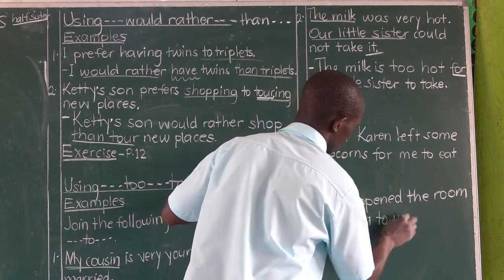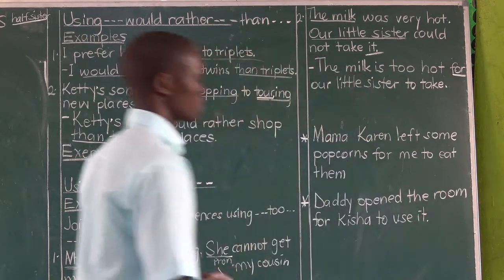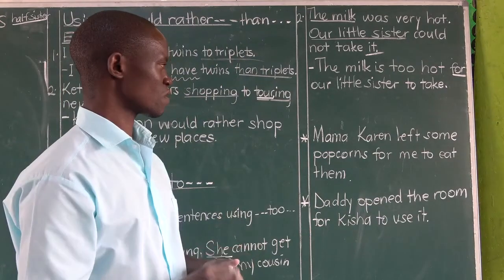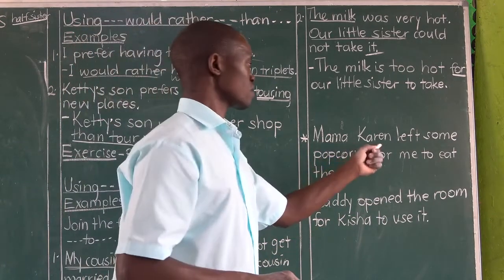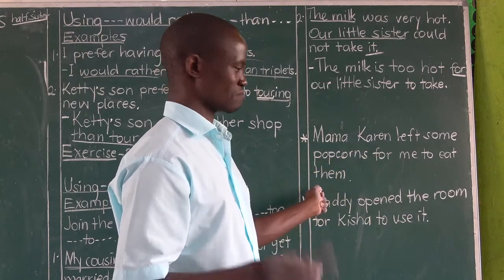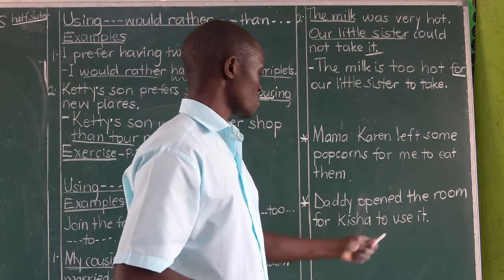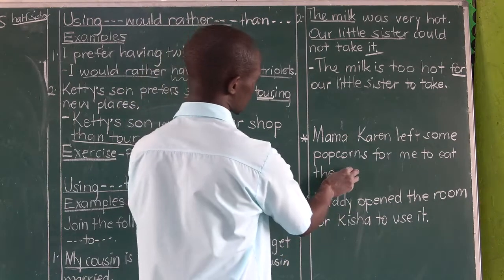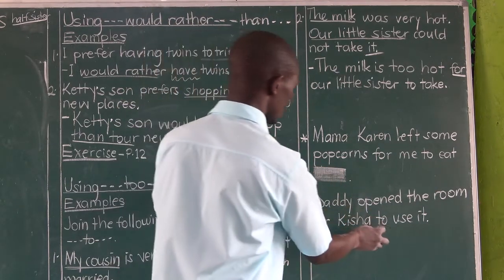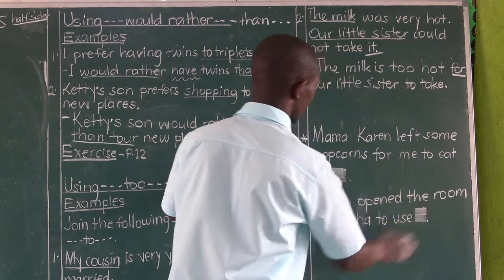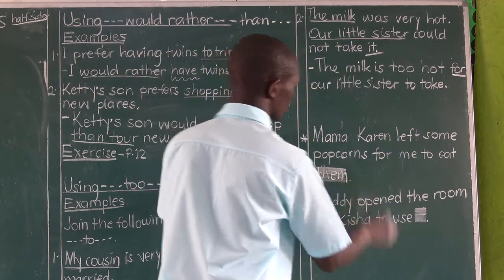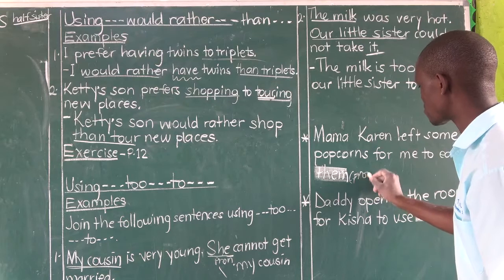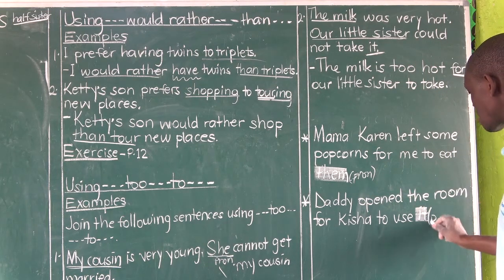Let's look at these sentences. When you look at them closely, you'll discover there is something wrong with this sentence. Mama Carol left some popcorns for me to eat them. Daddy opened the room for Keisha to use it. You feel you don't need this. Again here you feel you don't need this. And this them, I have crossed it. This it, which again I have crossed, is a pronoun. Similarly, this it is a pronoun.